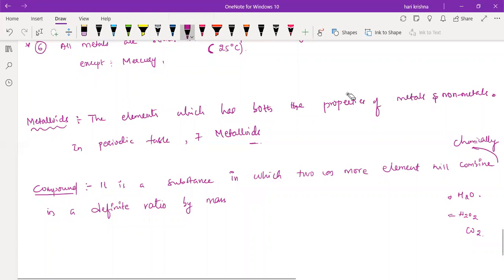Suppose you take water. You said the example water, right? Whenever hydrogen and oxygen are combined, what is the mass of hydrogen here? 2, because each hydrogen mass is 1, so 2 hydrogens are there, total 2. And the oxygen mass is 16. So if you take the ratio, what is the ratio? 1:8.